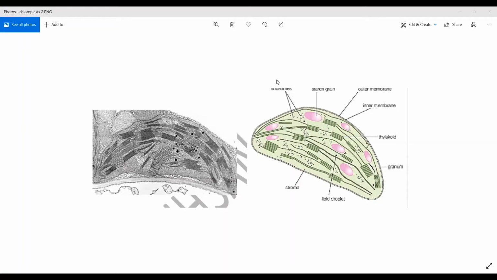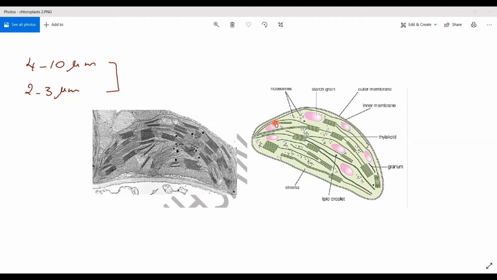I said that mitochondria range from, for example, 4 to 8 micrometers. This chloroplast, its length is about 4 to 10 micrometers. Its thickness is about 2 to 3 micrometers, nearly similar to the mitochondrial dimensions, but the mitochondria may be 1 micrometer less or half a micrometer less. It is considered one of the large organelles after the nucleus.